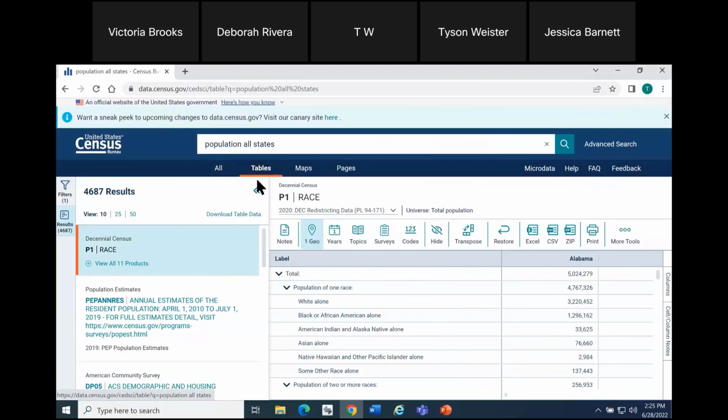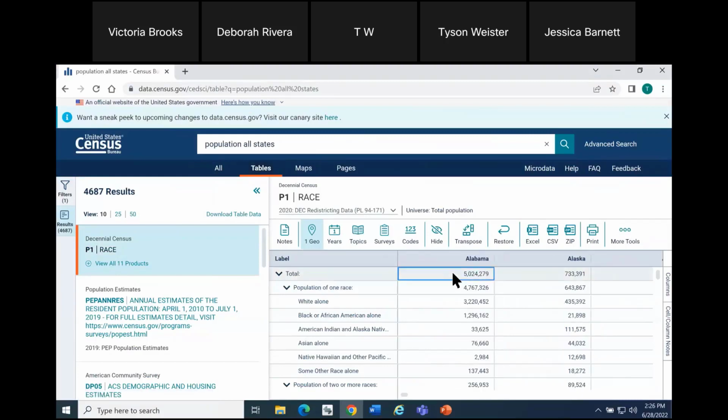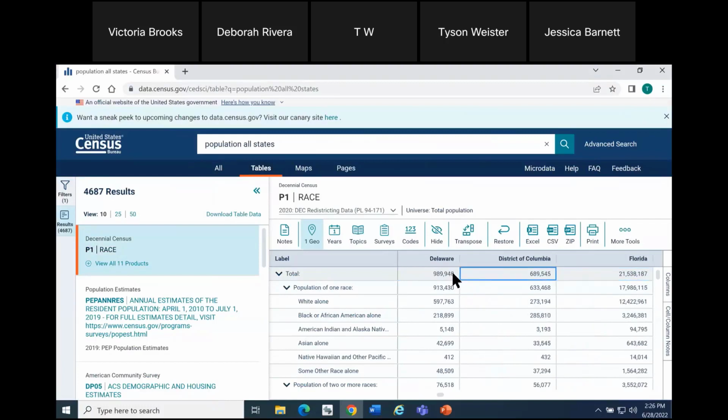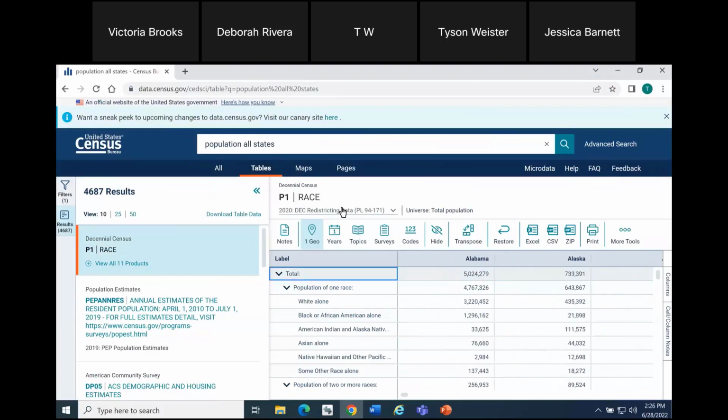What you want to do is make sure that you've selected the geographies you want. I can see my geographies here as I scroll across. And the first table result says P1 race. The universe is total population, and the first row is total. So in this case, total population is provided in the first table result, and it's the first row of the data table.